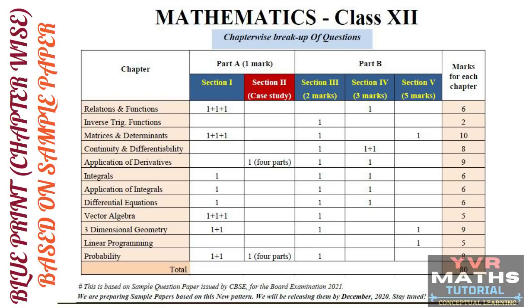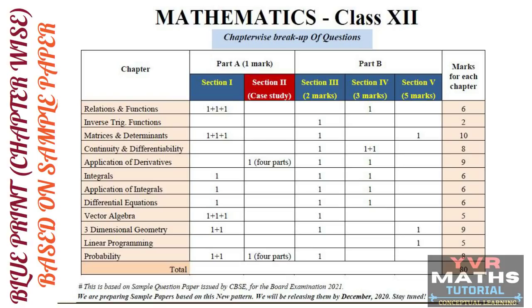Third chapter and fourth chapter, I have combined here: matrices and determinants. From these 2 chapters, they gave 3 one-mark questions in part A, section 1. In part B, section 3, they gave 1 two-mark question, and in section 5, they gave 1 five-mark question. So total 10 marks from matrices and determinants.